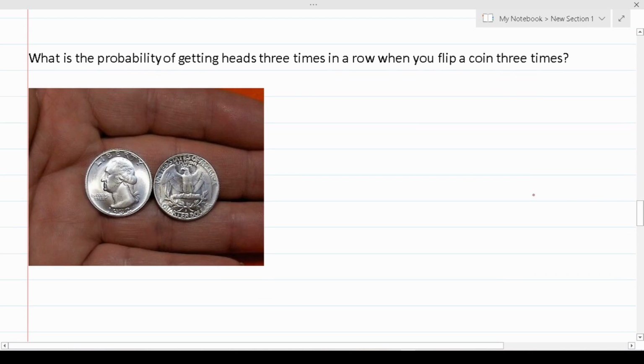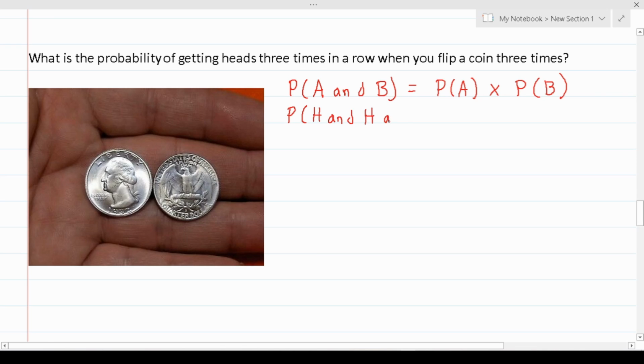All right, so this one says, what is the probability of getting heads 3 times in a row when you flip a coin 3 times? Again, probability of two events is probability of A and B equals probability of A times the probability of B. In this case, we can write this like this: probability of heads and heads and heads.